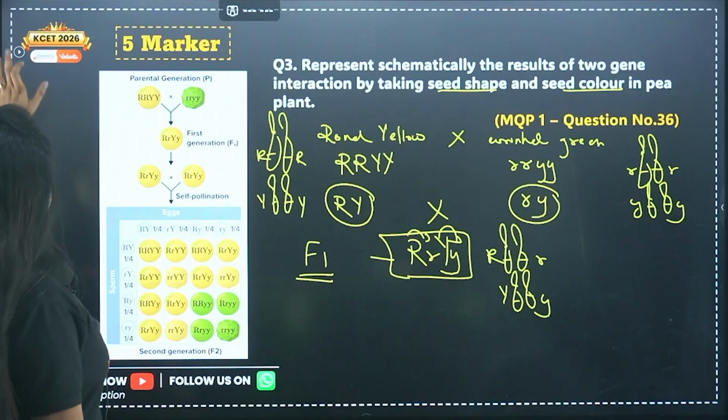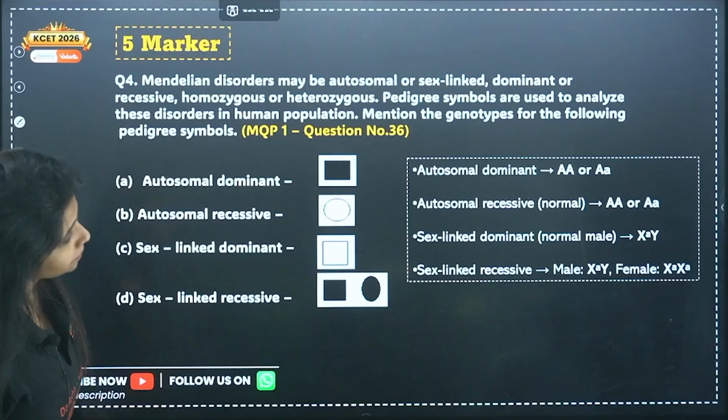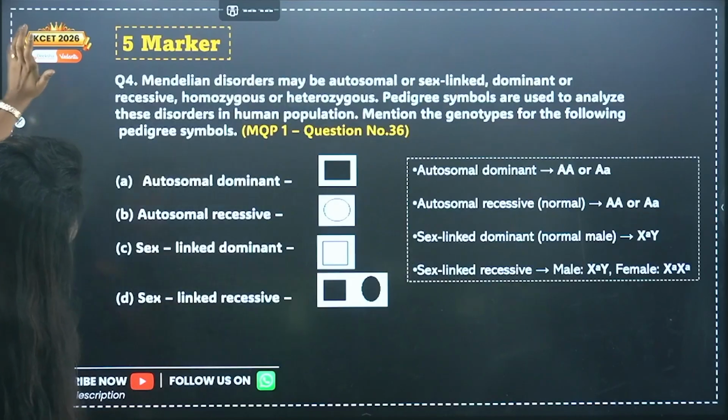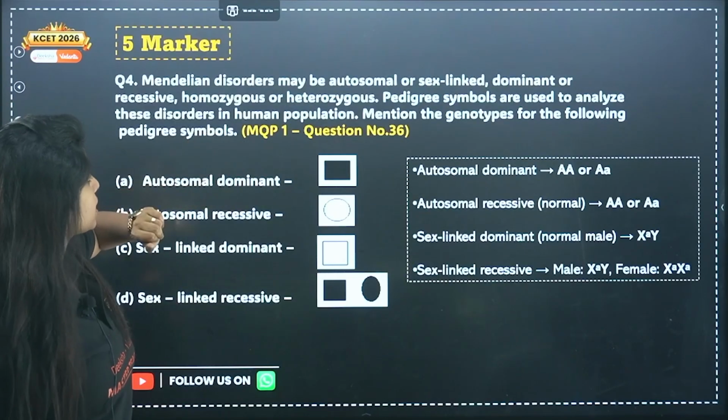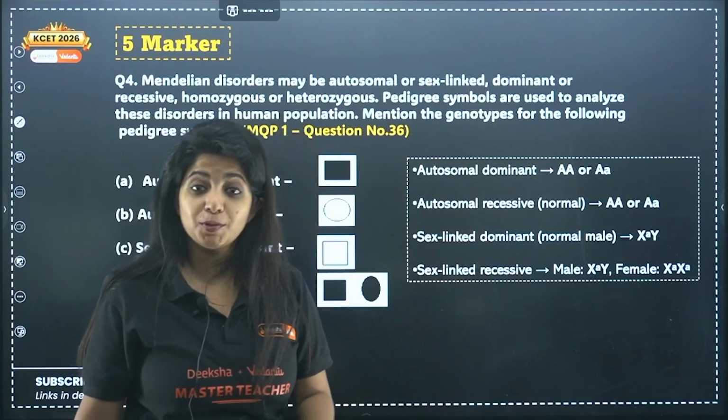Cool? Fine. The next question that we have is a 5-marker question. And this was also a 5-marker question. Yes. So question number 36. Mendelian disorders may be autosomal or sex-linked. What do you mean by autosomal?